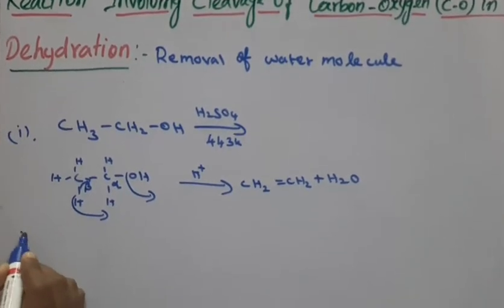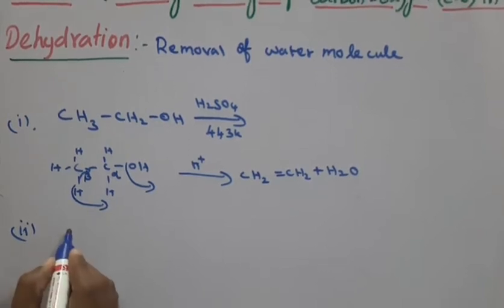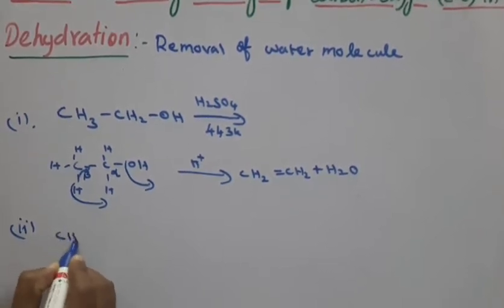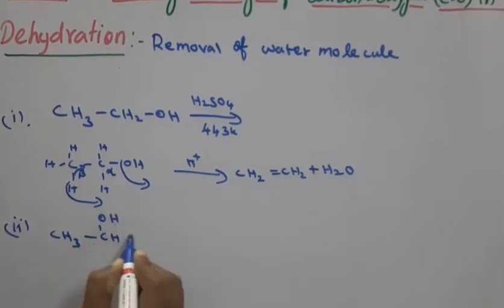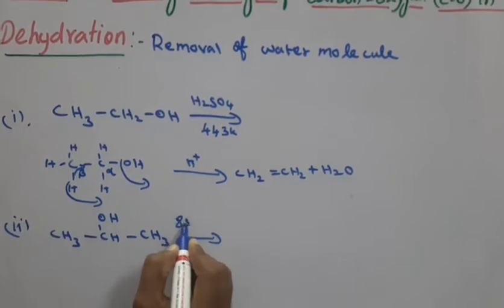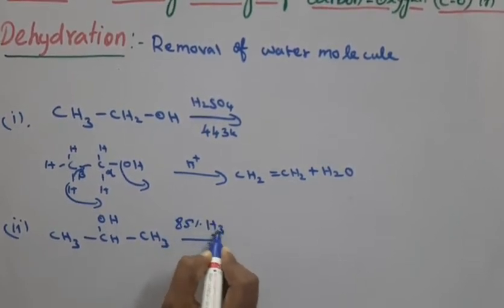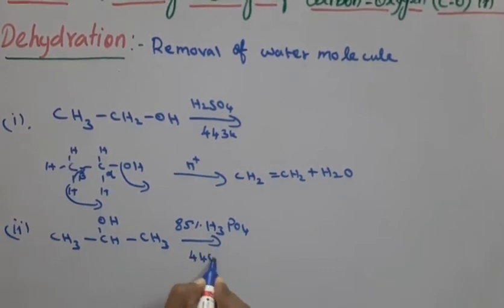Now the mild conditions, like H3PO4, for secondary and tertiary alcohols. Let me take an example of a secondary alcohol, CH3CHOHCH3. It undergoes dehydration with 85% H3PO4 at 440 Kelvin.